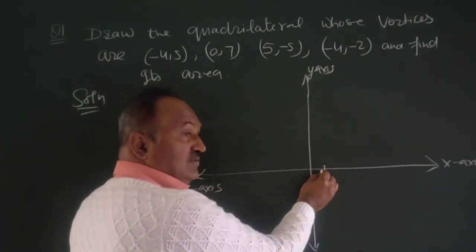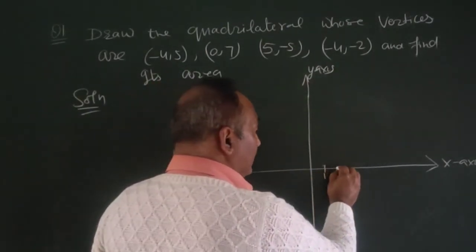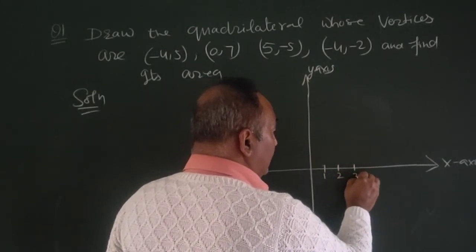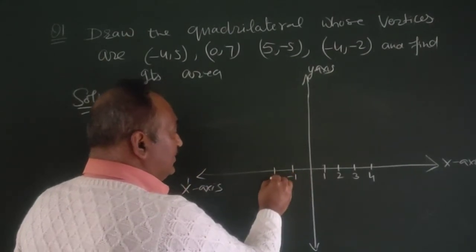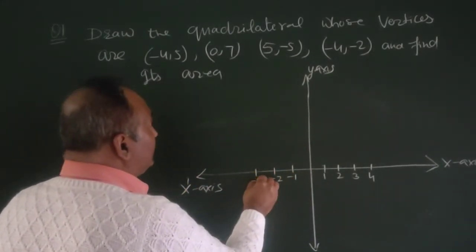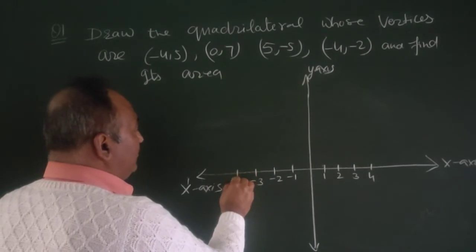10 small division is equal to 1, 2, 3, 4, and this is -1, this is -2, this is -3, and this is -4.